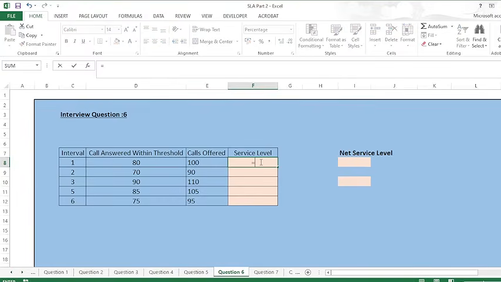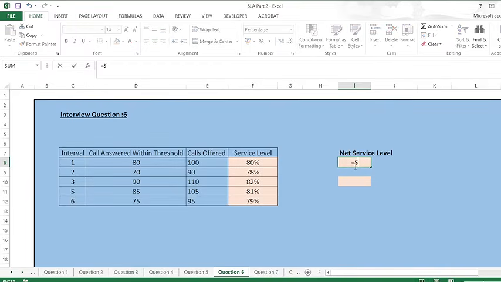So how I'll calculate this? The formula is simple: calls answered within threshold divided by calls offered. So the service level is 80%. The same formula I'll copy and paste for the other intervals. So for the next interval my service level is 70%, then 82%, and likewise. So now I'll have to calculate the net service level. So how I'll calculate the net service level?